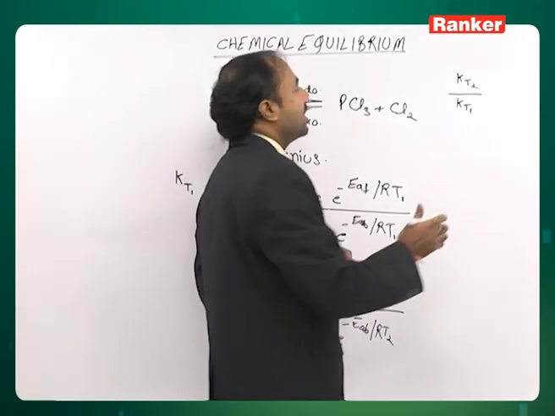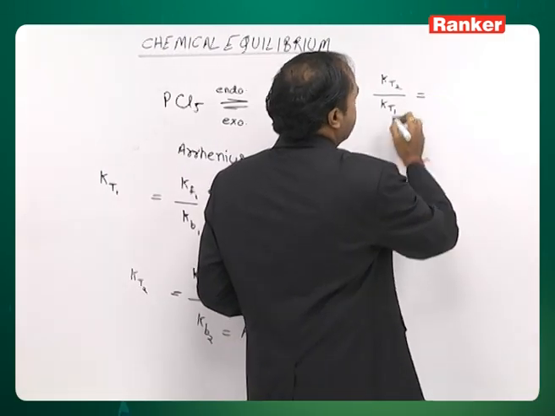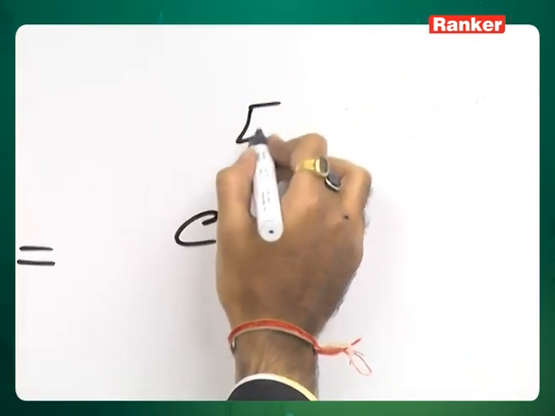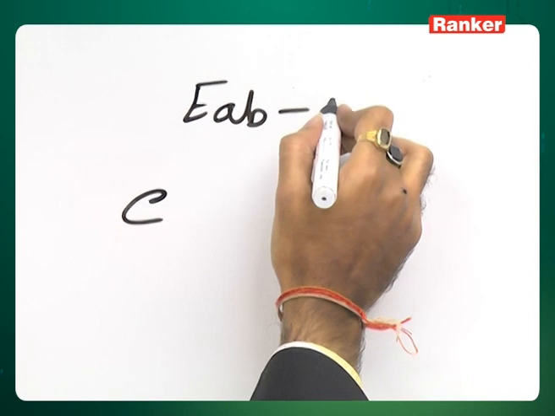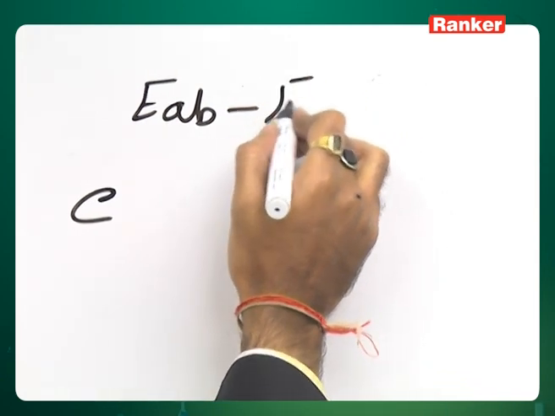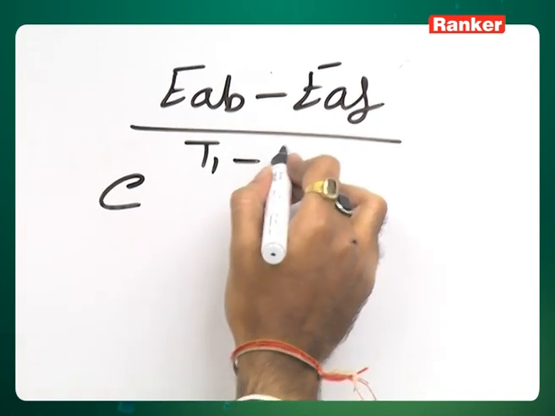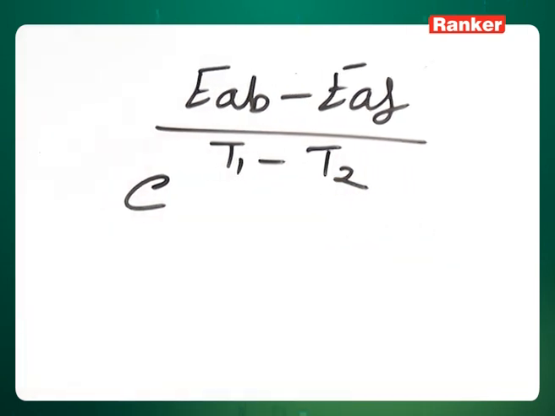So we get here KT2 by KT1 equal to e to power EAB minus EAF upon T1 minus T2, right?